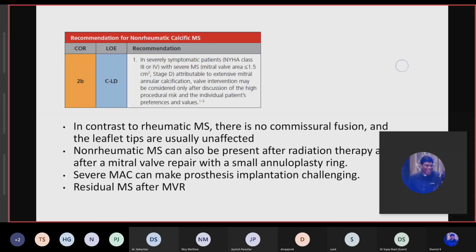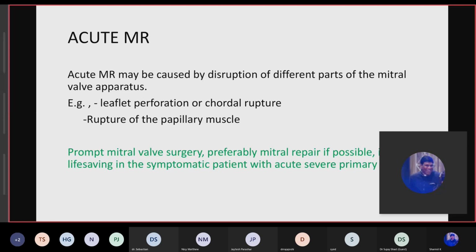Now, if we talk about acute MR, in these new guidelines they have not mentioned a class 1 or something, but prompt mitral valve surgery, preferably mitral repair if possible, is lifesaving in these symptomatic patients with acute severe primary MR.